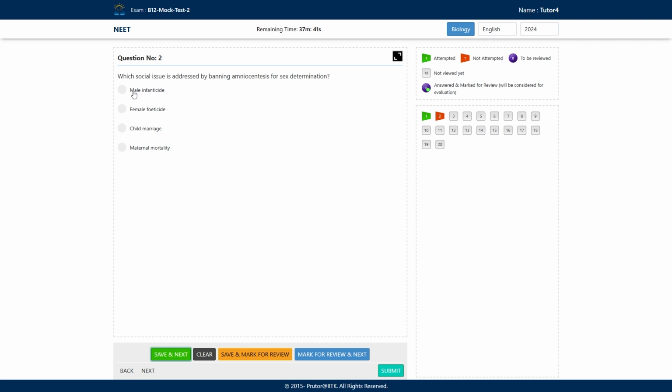So what are the options? Option A, male infanticide. Option B, female feticide. Option C is child marriage. Option D is maternal mortality. What will be the correct answer here? The correct answer here will be option B, female feticide.